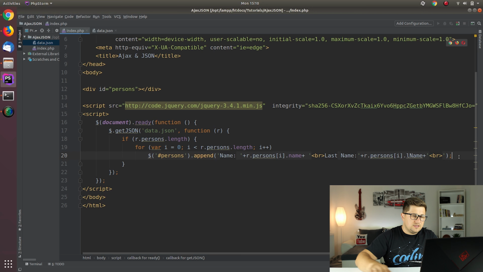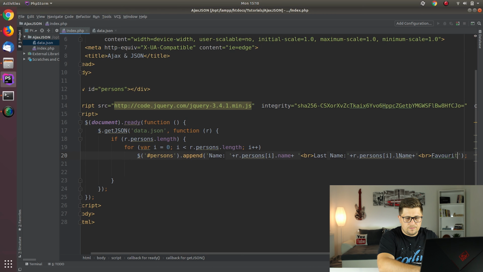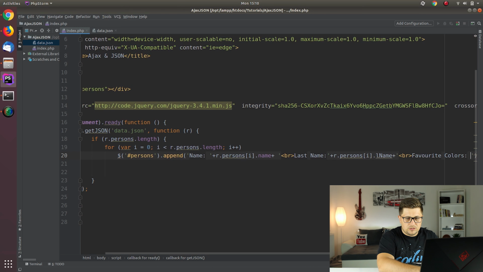Okay, and now the next thing is, let's see how we can get also the favorite colors for this person. So what we can do is, maybe we can say here favorite colors. Okay, and then yeah, that's fine. And then we will need to have another loop that will go for this person through all favorite colors.